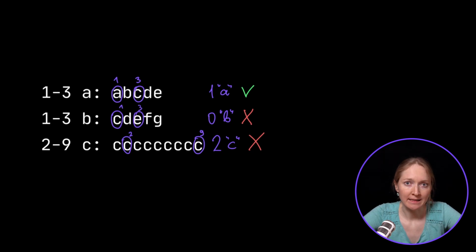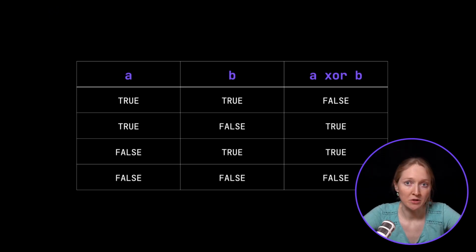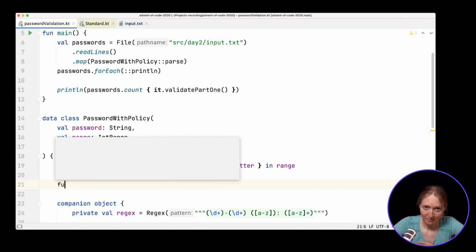Let's now solve the second part of the task. It isn't more difficult. We need to check that exactly one of the positions stored in the range contains the given letter. We can use the Boolean exclusive OR, called XOR, operator for that. It returns true only if the operands are different, if one of the arguments is true and the other is false. That's exactly what we need here.